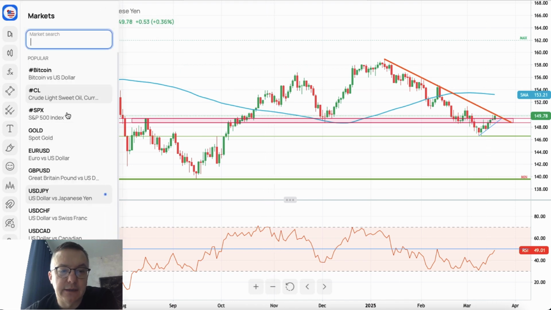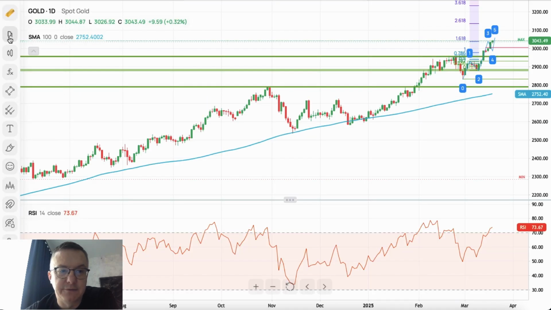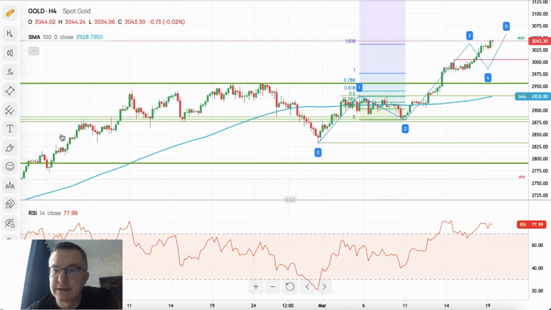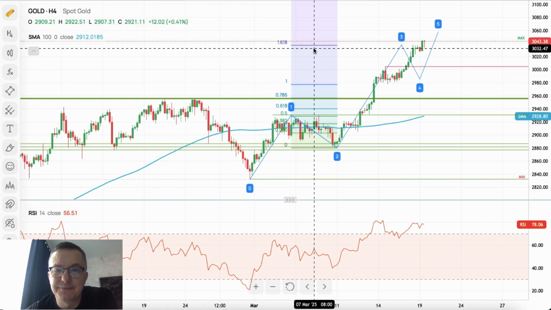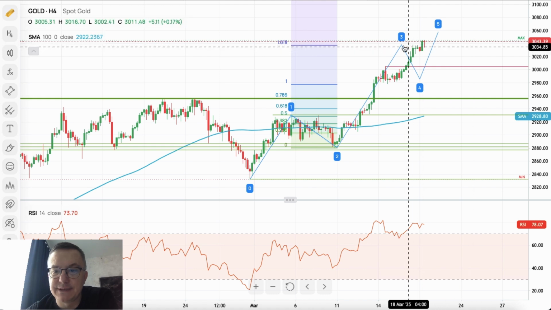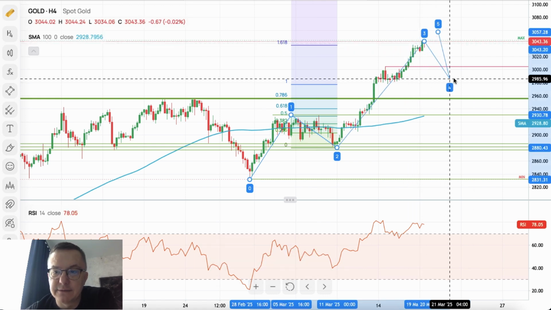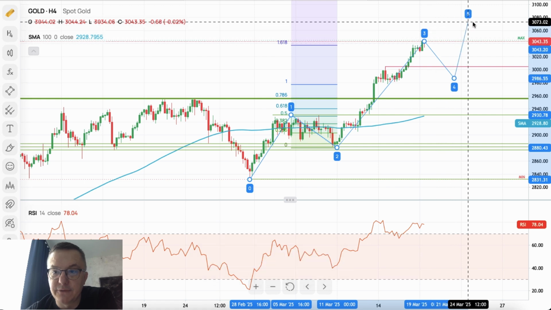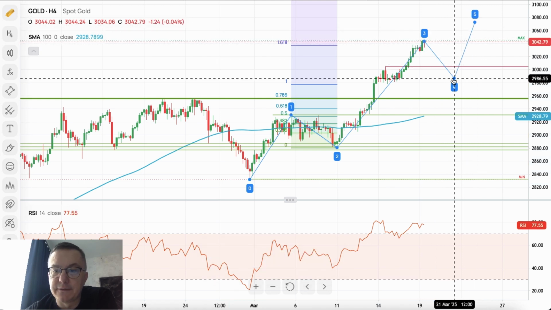Let's now take a look at gold, because yesterday we got the situation when gold was moving higher, and this is the same situation now. So the wave 3 target for gold, 1.61, has been hit. Yes, the 3037 level has been hit, and now we can wait for wave 4 and wave 5 to develop.